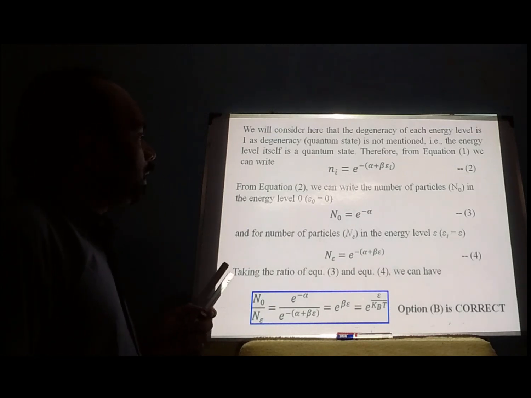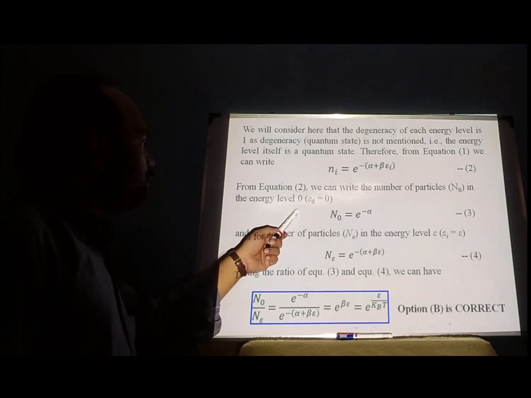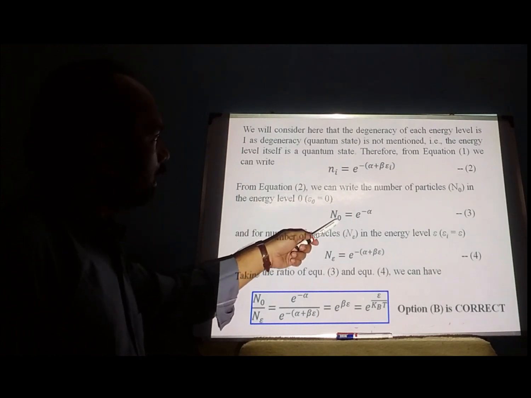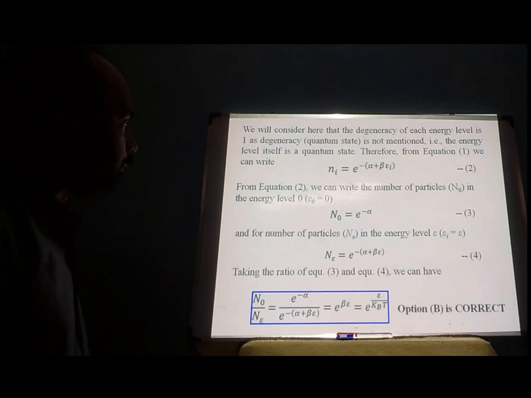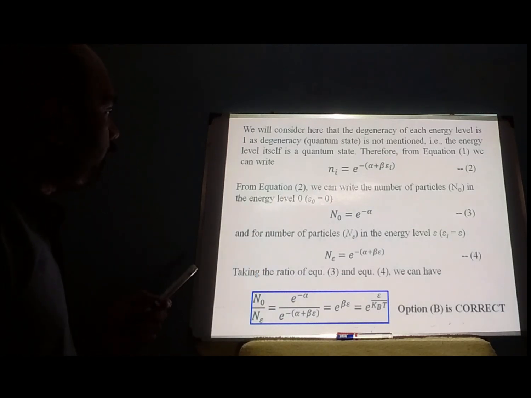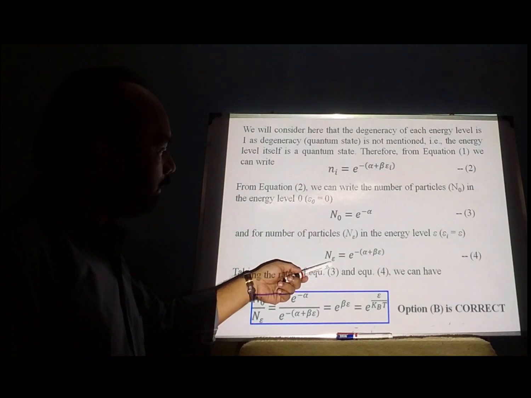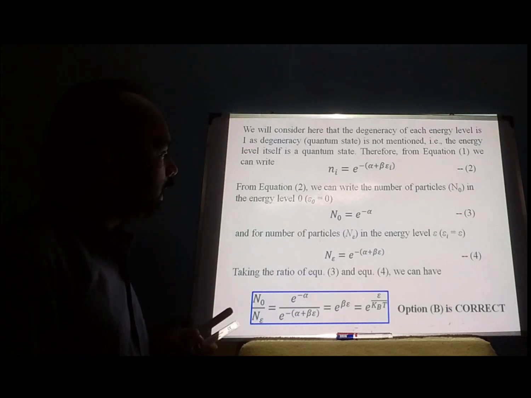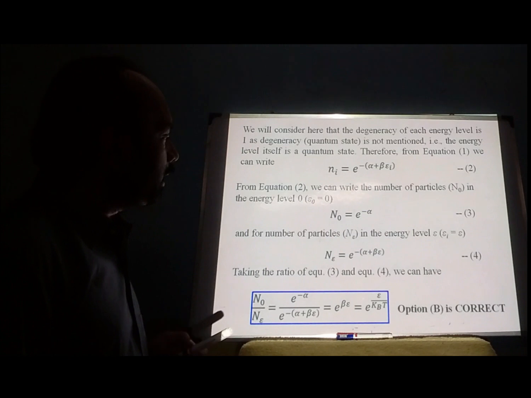So now, using the first condition that n0 particles are in the energy level 0, from 2 we can write Ni is n0 and epsilon_i is 0, therefore we will have only e to the power minus alpha. This is number 3. Similarly, for energy level epsilon, we can write Ne, because Ni is the number of particles in energy level E, which is Ne, that is equal to e to the power minus (alpha plus beta epsilon), because energy of that energy level is given by epsilon.